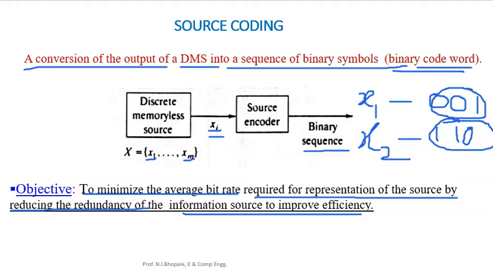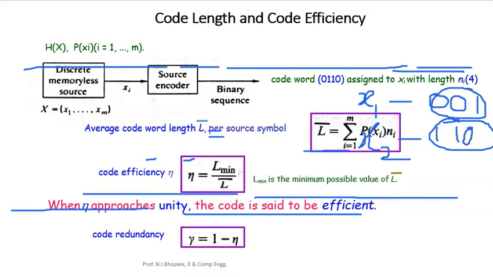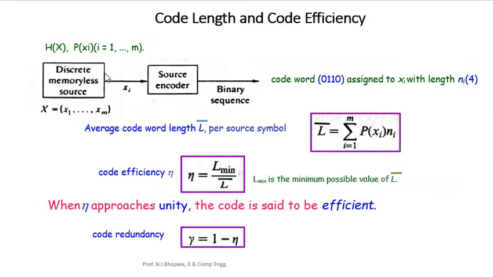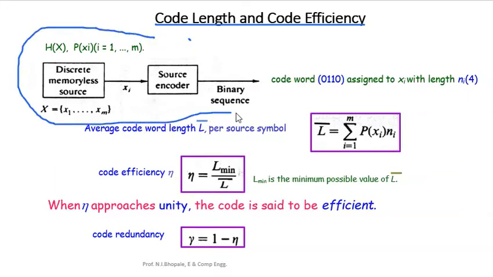Let's see what exactly the code efficiency and code length are. Again, a discrete memoryless source is provided. After passing the different messages through the source encoder, we get the binary sequence.